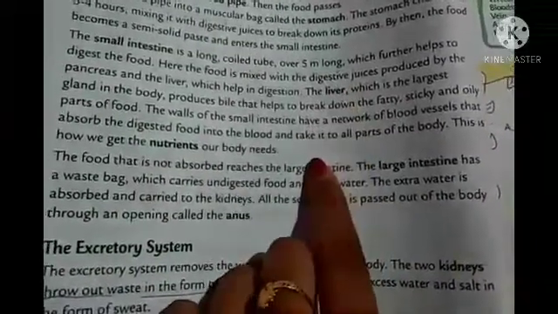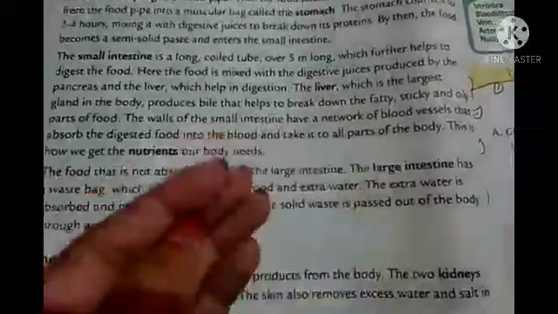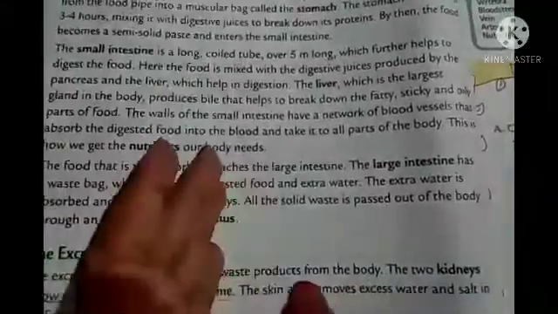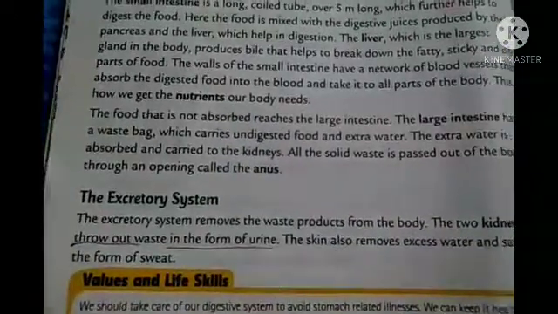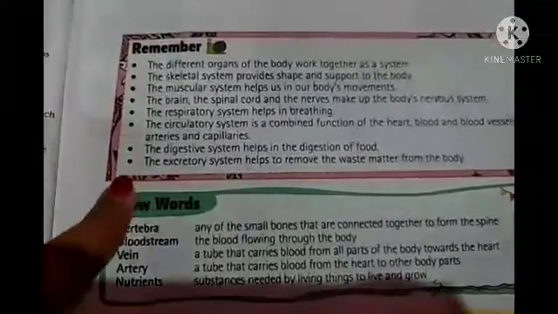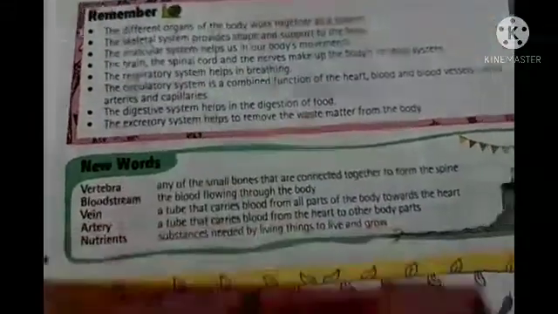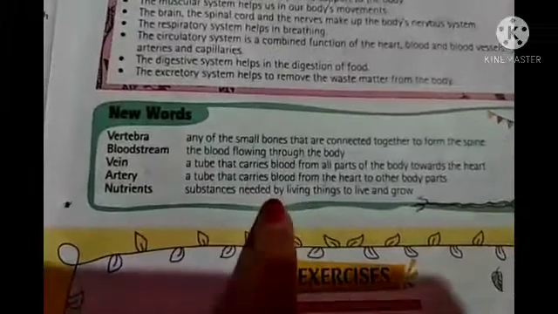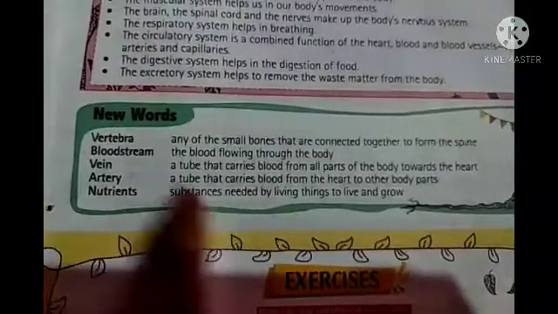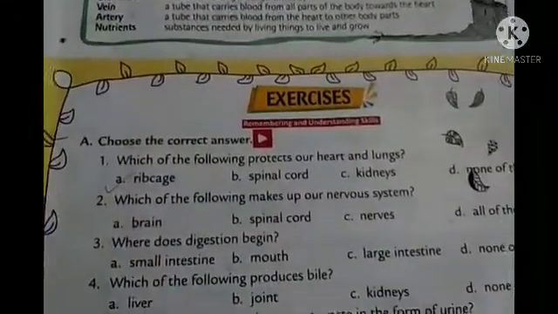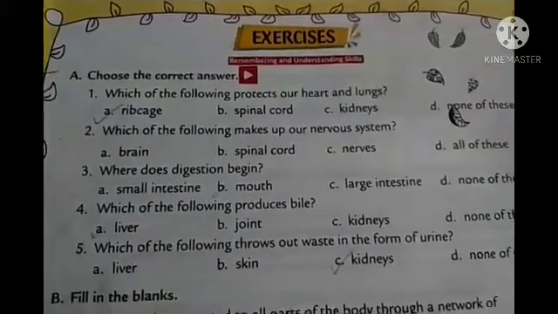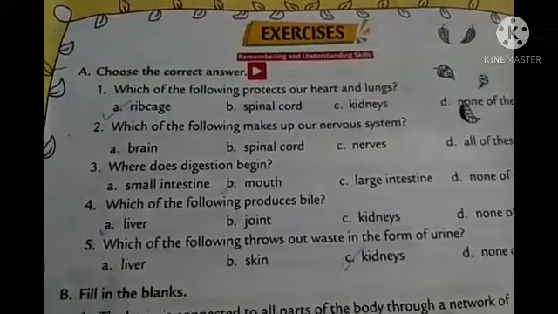So in this way, one by one, line by line, you have to read it properly, and you underline them, and you can make points also, like in your practice copy you can write the points which you find important, okay. Then also remember, some points are already given, this one you can go through. And students, word meaning will not come in the exam, but you can read it to know the meaning of it. The most important part is your exercises, so you have to read the exercises, and I think it is already done in your book.